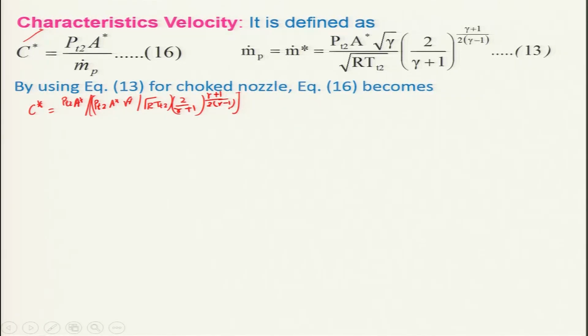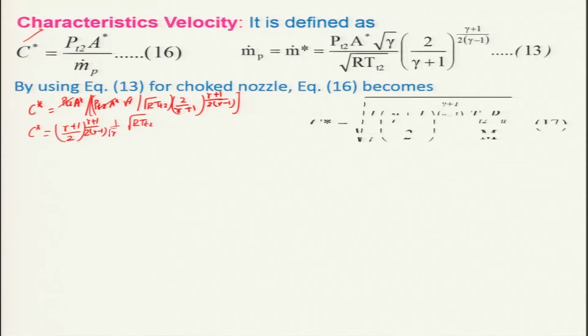If you look at this, the PT2 A star will cancel out. I can get C star as equal to ((gamma plus 1) divided by 2) to the power (gamma plus 1) divided by 2(gamma minus 1), and 1 divided by root over gamma, into root over R TT2.